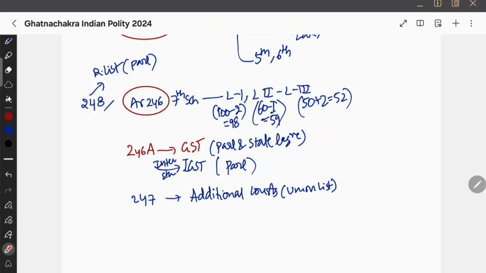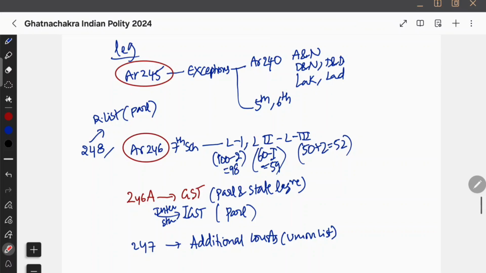Interstate trade GST is vested only with the Parliament. So these are the main articles that we have seen in the legislative, and there is one more box. This is the first box. Article 245, territorial extent of the legislation. The power of Parliament to make law in the whole or part of the territory of India is not an absolute power under Article 240 or the 5th and 6th schedule, because the president has power there.